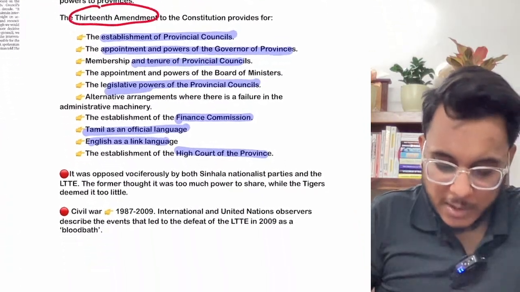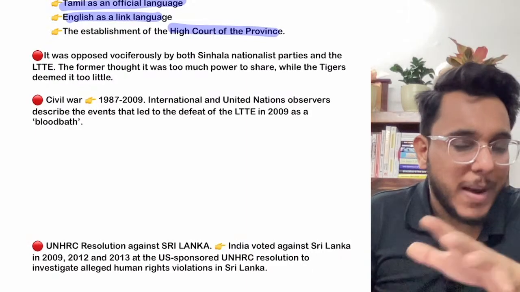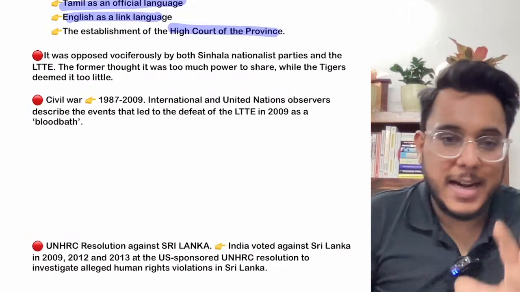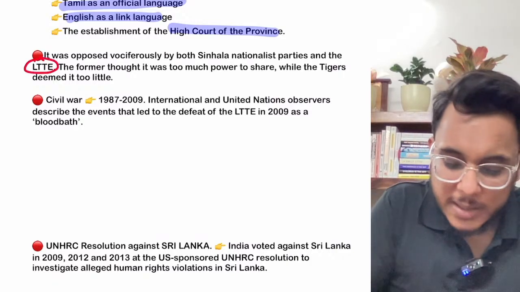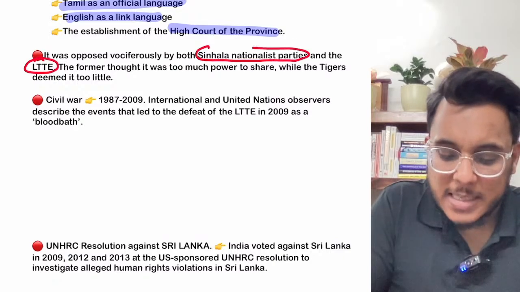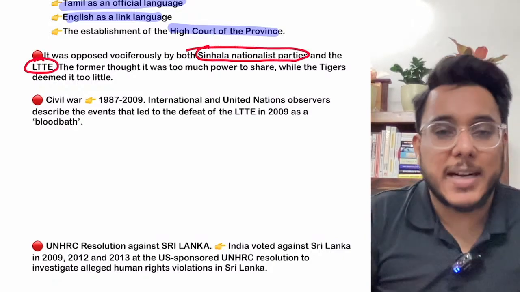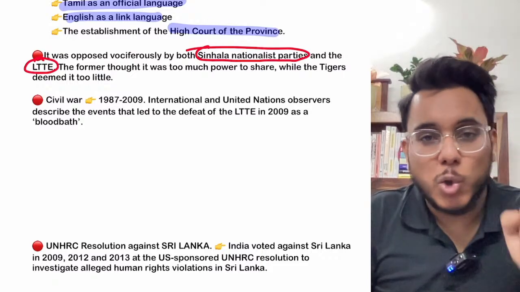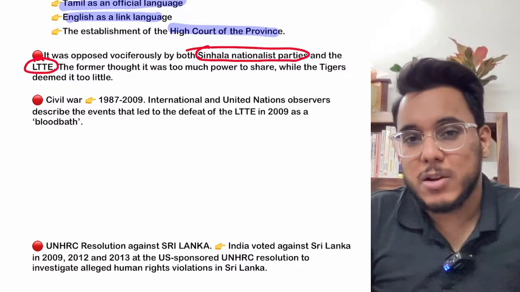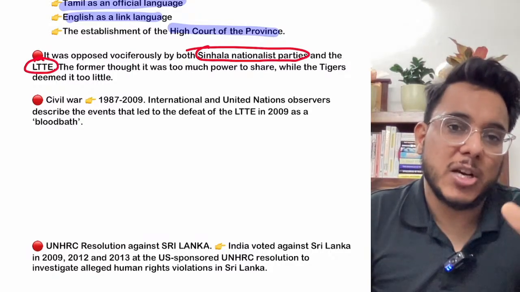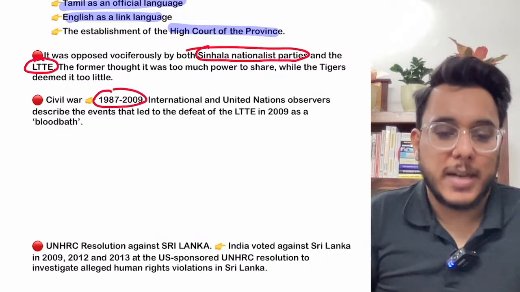Now you see this particular thing. As this 13th Amendment Act came, it was expected that the LTTE would be pacified. It was a kind of solution. But neither the LTTE liked this, nor did the Sinhalese nationalist parties. The Sinhalese nationalist parties said that too much had been given, and the LTTE said that too little had been given. And after 1987, what happened? A civil war between the LTTE and the Sri Lankan government started. This civil war went on from 1987 to 2009.